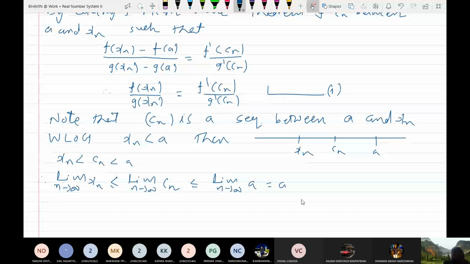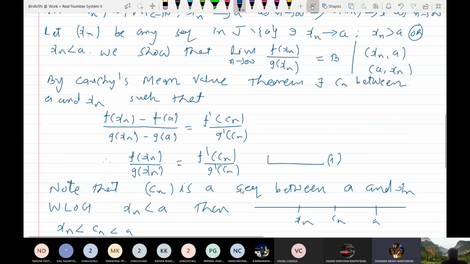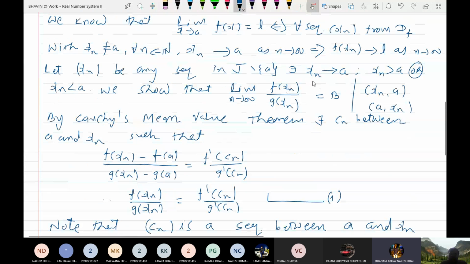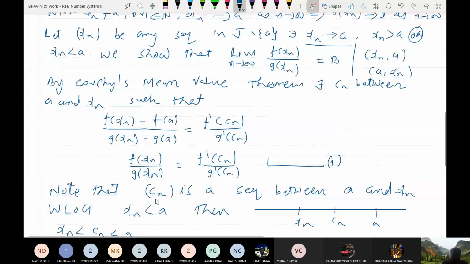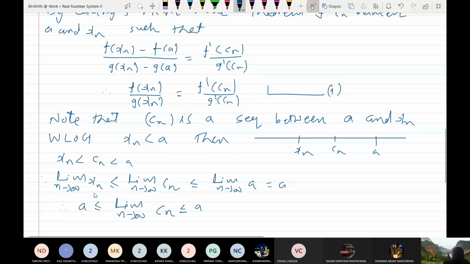Now what is the limit of xn? Already we have taken that xn tends to a. So limit of xn as n tends to infinity equals a.